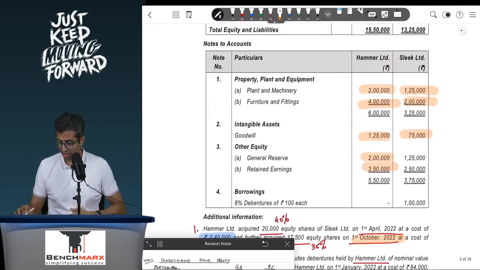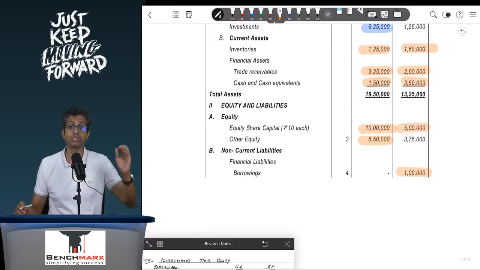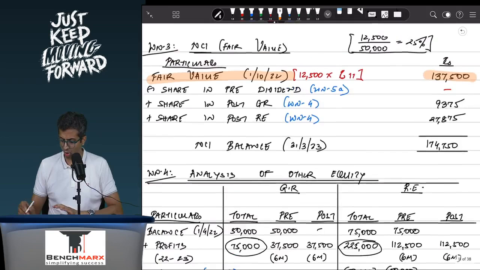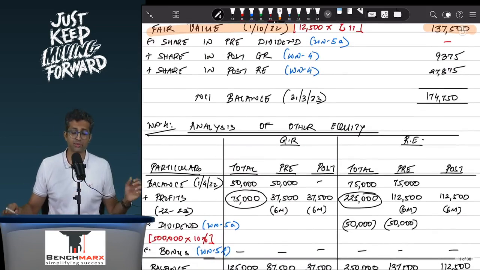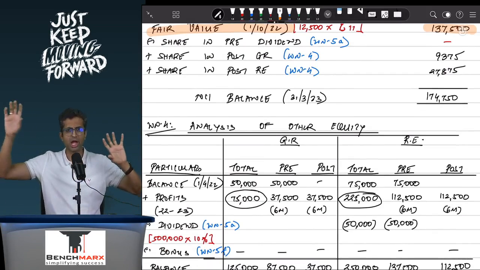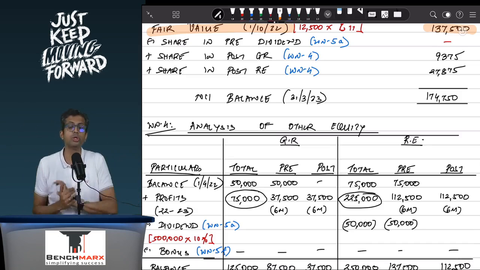So now what is remaining? At the end of the day, we are just left with one thing, which is 3,75,000, which represents the reserves of Sleek. So you will have to do analysis of the reserves. So till this point, you have considered all of these balances and you do the analysis of reserves. So when you try to do the analysis of reserves, we prepare this working where you have the particulars, then you have general reserve, then you have retained earnings, total pre and post. So how will you do the workings?